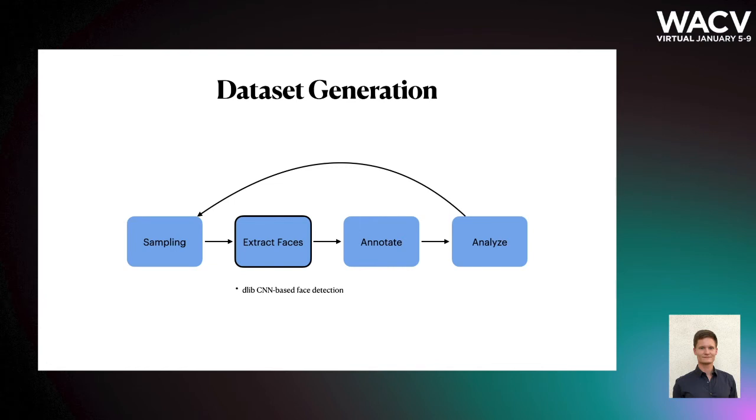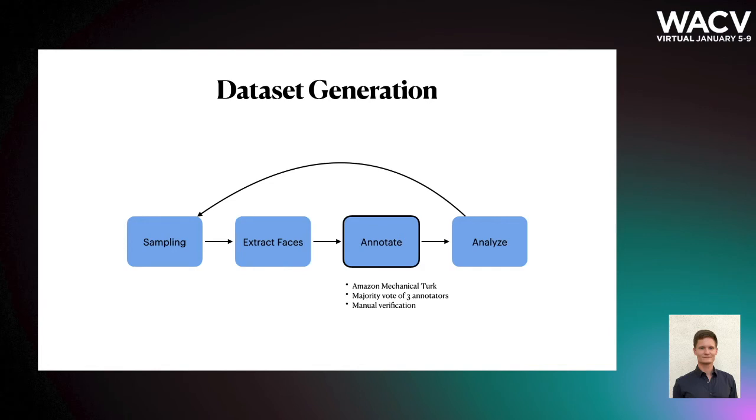We extracted faces from these photos using dlib's CNN-based face detection library, and we then annotated these faces by using Amazon's Mechanical Turk service. We asked 3 people to annotate the age, gender and race for each face, and chose the majority vote as the ground truth label. If all the annotators disagreed, we acquired 2 more annotations. If we still didn't have a majority agreement, we dismissed the image. As the annotations from Mechanical Turk are not always reliable, we also performed manual verification to fix the most obvious mistakes, such as an adult being annotated as a young child.